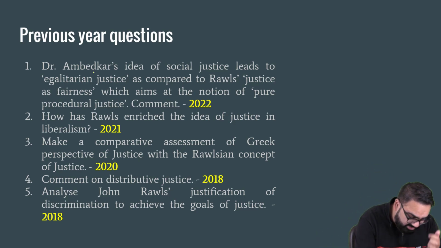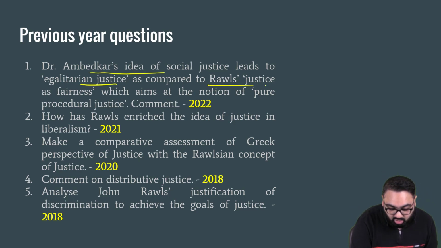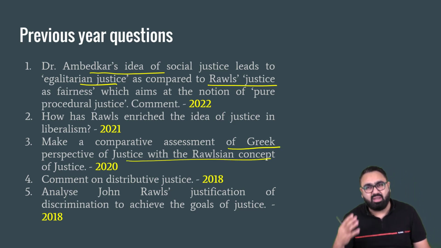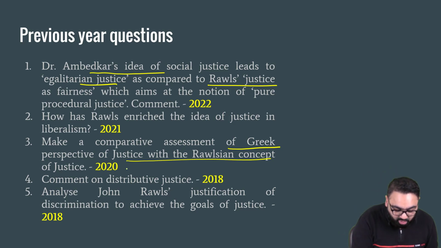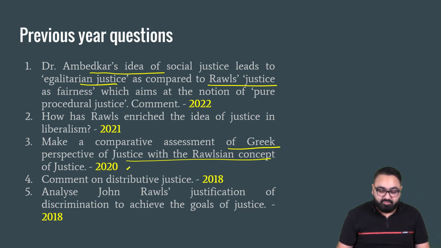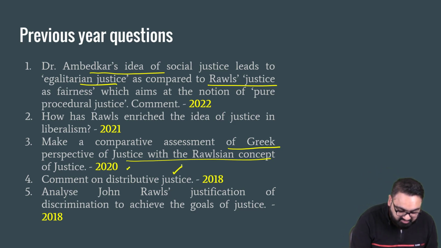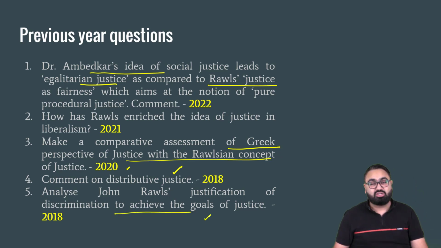For example, Ambedkar's idea of egalitarian justice compared to Rawls' theory, comparative assessment of Greek perspective of justice given by Plato or Aristotle by the Rawls concept of justice. Then there are questions on distributive justice, justification of discrimination. All of these are questions which can be very easily solved based on whatever we have just discussed in this lecture. I would really advise you to write at least one or two answers.